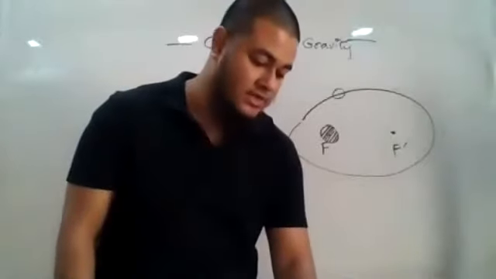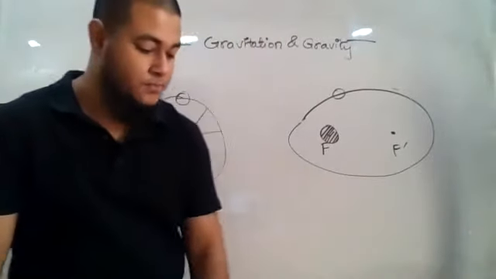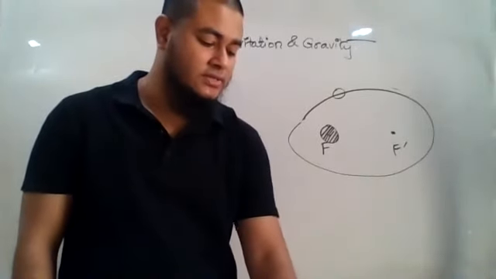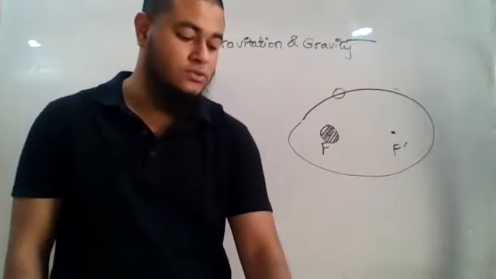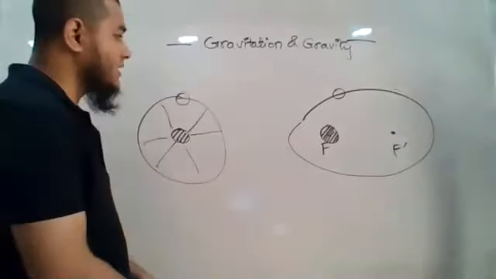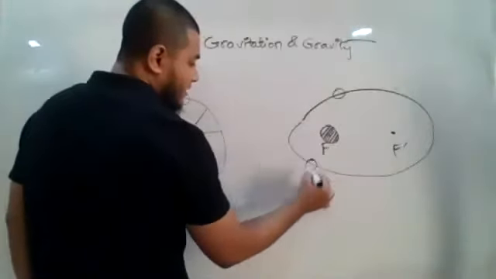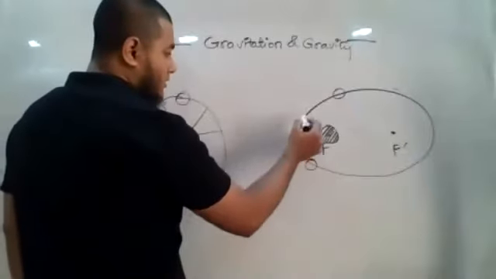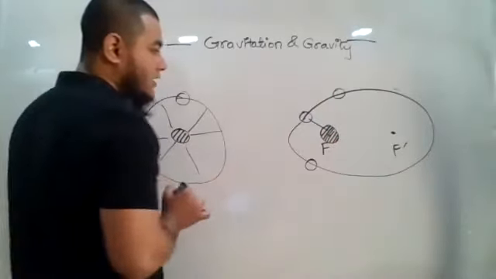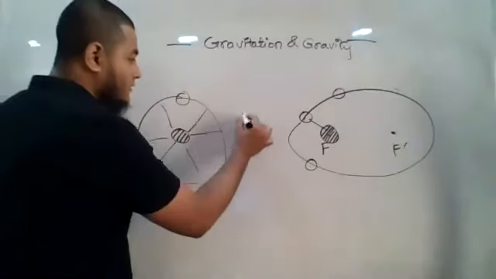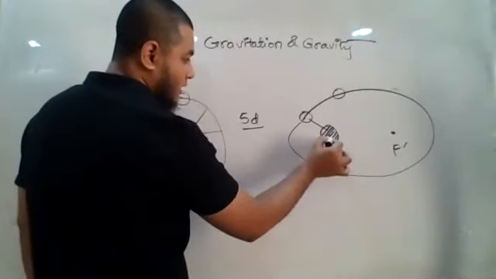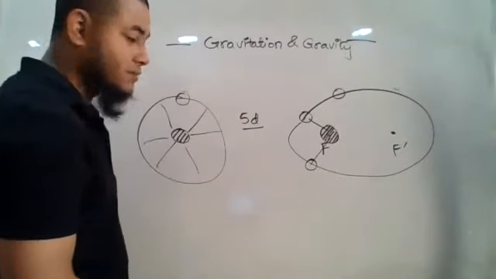Now let us talk about the second law, the law of areas. Each planet moves in such a way that the line joining the sun and the planet sweeps out equal areas in equal times. What does this mean? Let us say the sun was here, and initially the planet was at some point. The line joining the sun and the planet is this. Let us say after 5 days the earth has come here, so the line joining the earth and the sun is here, right?